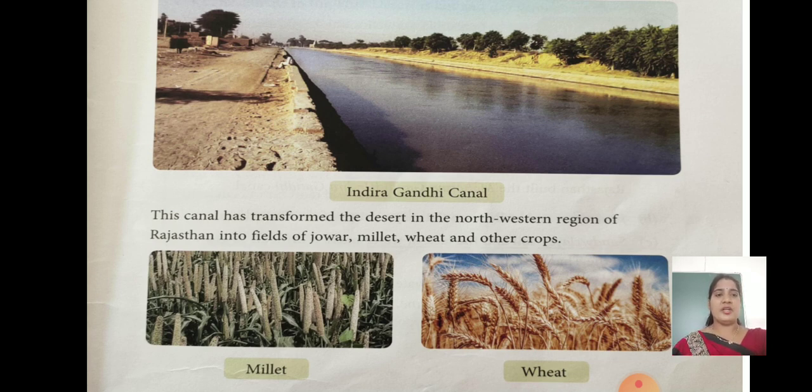Crops like jowar, millet, and wheat are grown in the Thar Desert, children. So here we complete the lesson chapter. Hope you understood the points we have to keep in mind. Thank you for listening and best of luck.